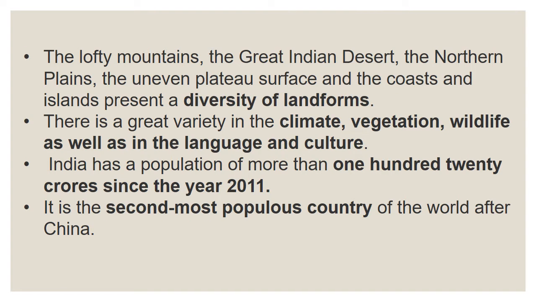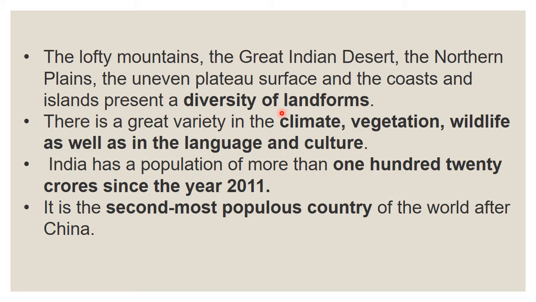Next, the lofty mountains, the great Indian desert, the northern plains, the uneven plateau surface and the coast and islands present a diversity of landforms. So everywhere we cannot find the same kind of landform. It is different everywhere. Somewhere we can find mountains, somewhere desert, somewhere plains and somewhere plateaus, sea, everything we can see.